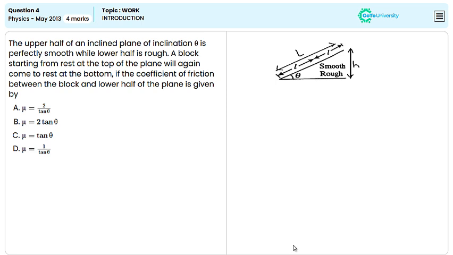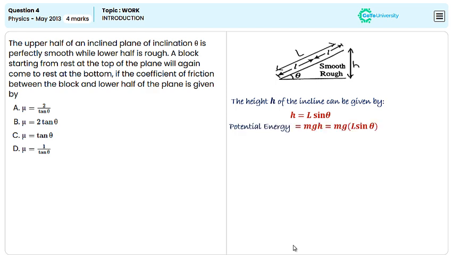Let m be the mass of the block, g the acceleration due to gravity, L the total length of the incline, and theta the angle of inclination. Let's find the height of the inclination. By using the Pythagorean theorem, we get the height of the inclination h equal to L sine theta. The gravitational potential energy lost by the block as it descends the entire incline is mgh, which is equal to mg L sine theta, since h is nothing but L sine theta.